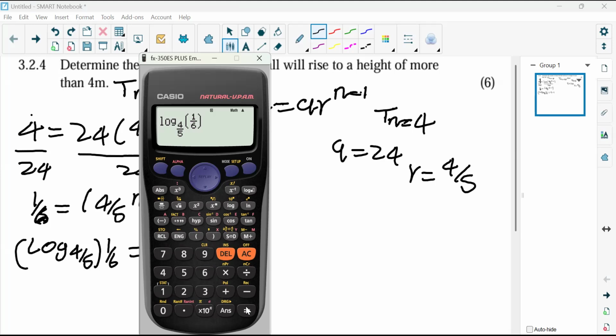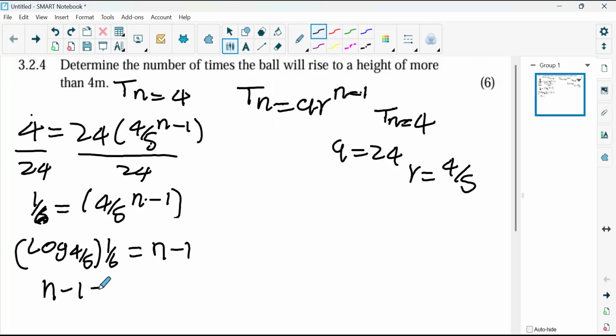Which is equivalent to 8,029, that is 8,029, 0.296. But when we are rounding it to 2 decimal places, we're going to have 8,03. So we're going to say we have 8,03 equaling n minus 1. We're looking for n here.